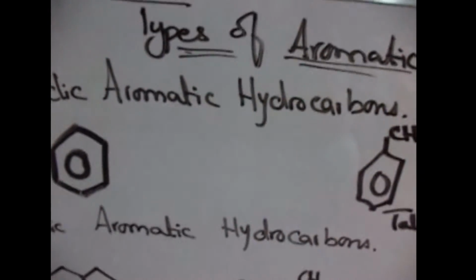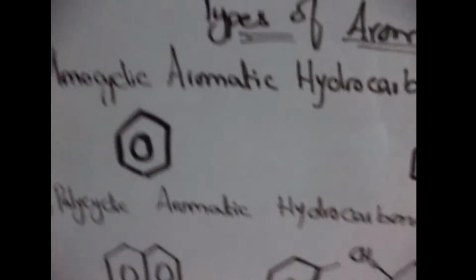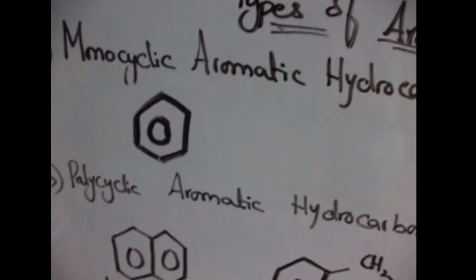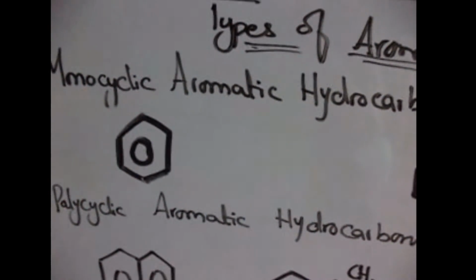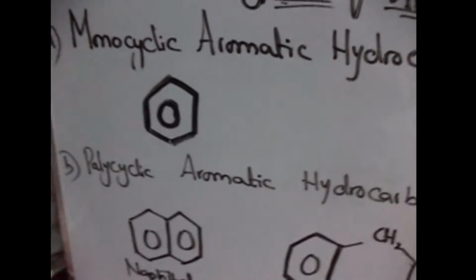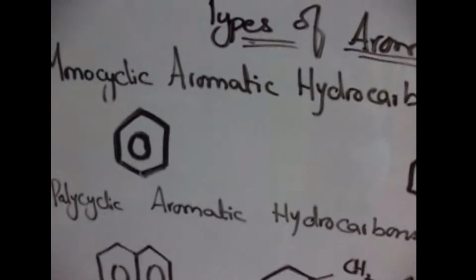Hello friends, now we will discuss the types of aromatic compounds. Basically there are two types of aromatic compounds. Number one is the monocyclic aromatic hydrocarbons and second one is the polycyclic aromatic hydrocarbons.